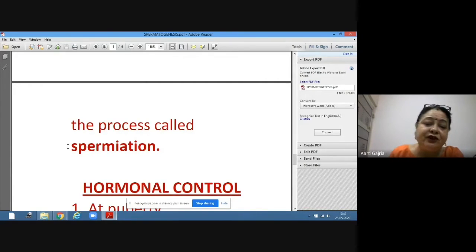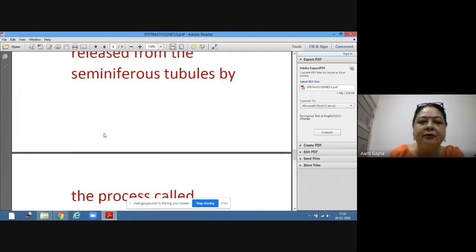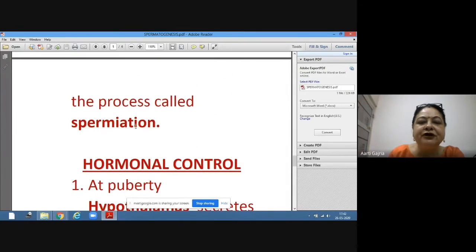Vas deferens will loop over the urinary bladder, and then it will form the ejaculatory duct with all the secretions from the glands, and then ultimately it will enter the urethra, and the semen, the plasma with the sperms, can be released by an opening which is called the urethral meatus. So this release of sperm is called spermiation.